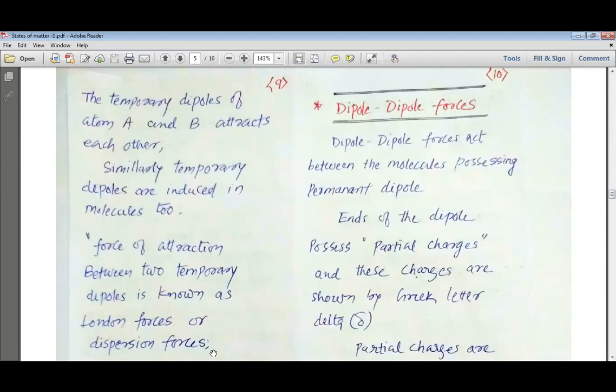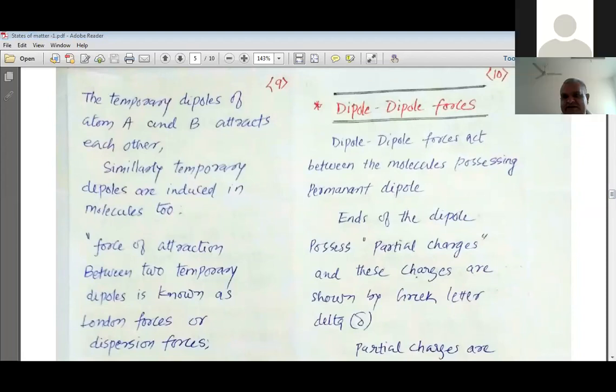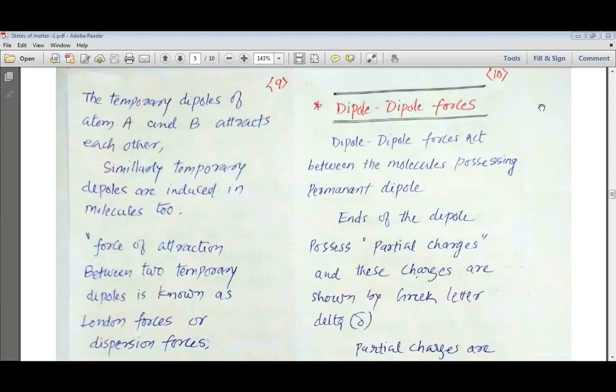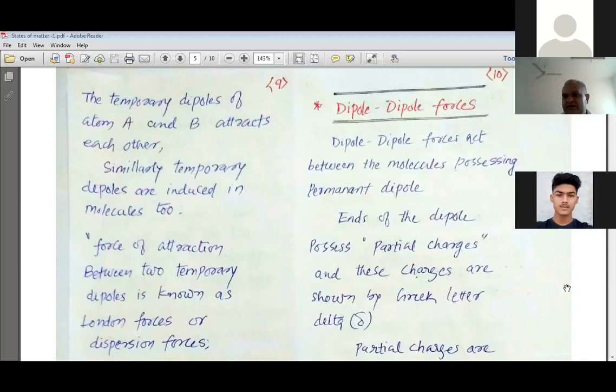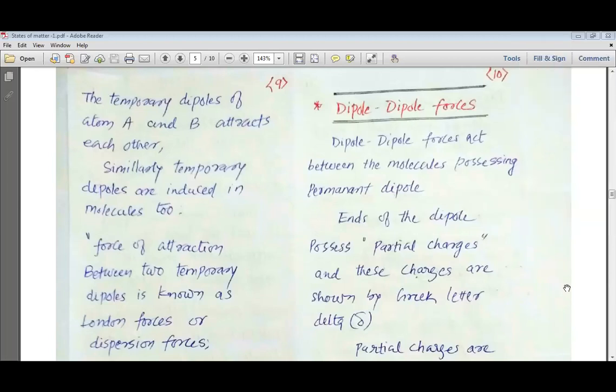Now before I move to further discussion, do you have anything to ask? Do you want to ask anything? Any one of you? Is there any doubt? Okay, then let's move forward. Great. Let's move to the dipole-dipole forces.